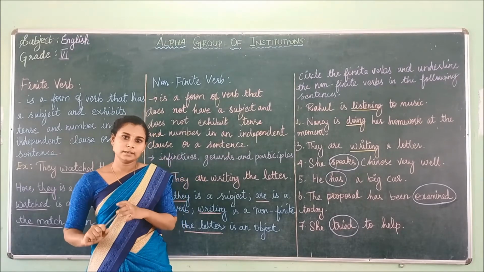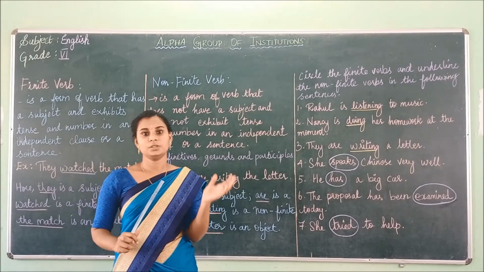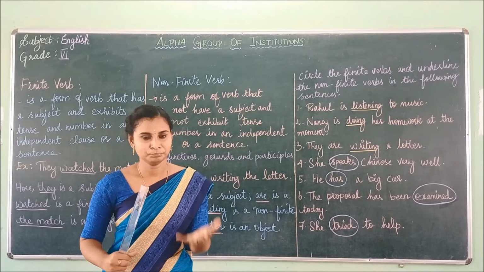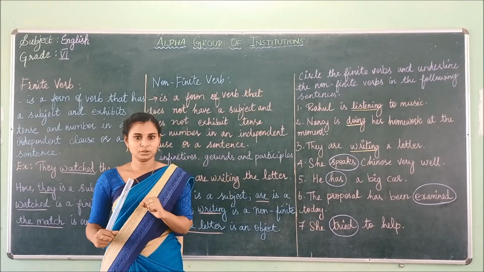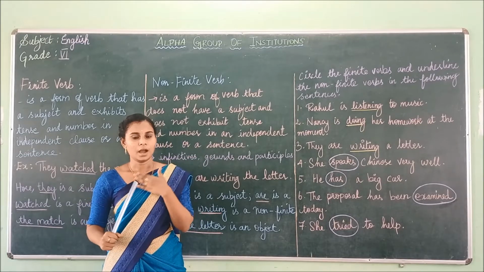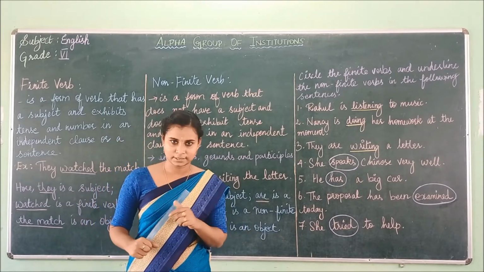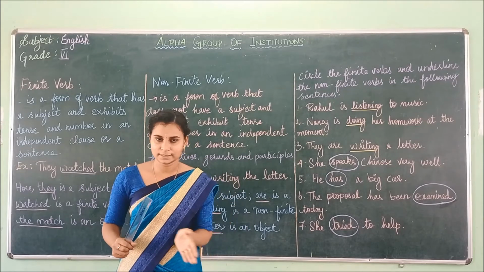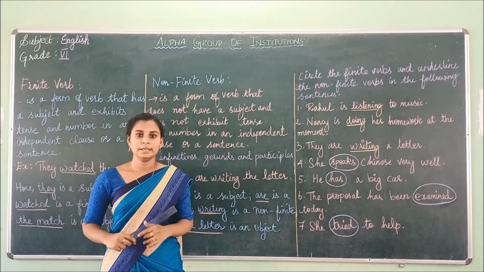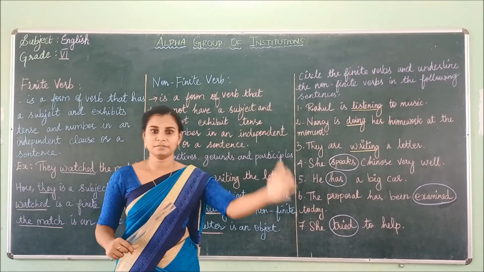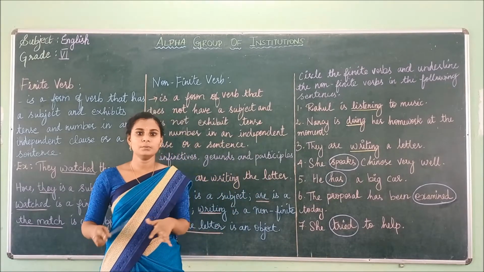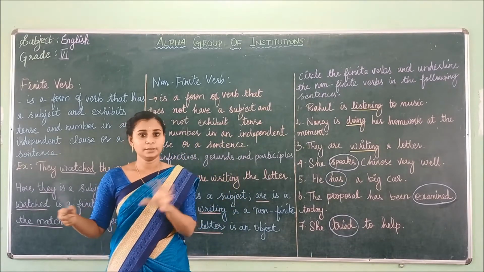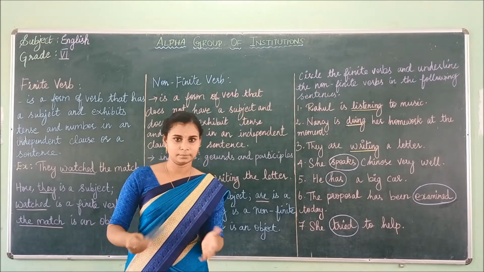And if you take the finite verb as per person, we can say: I run fast. If you want to change it, it becomes he runs fast. So run becomes runs. This is how finite verbs change as per the person.